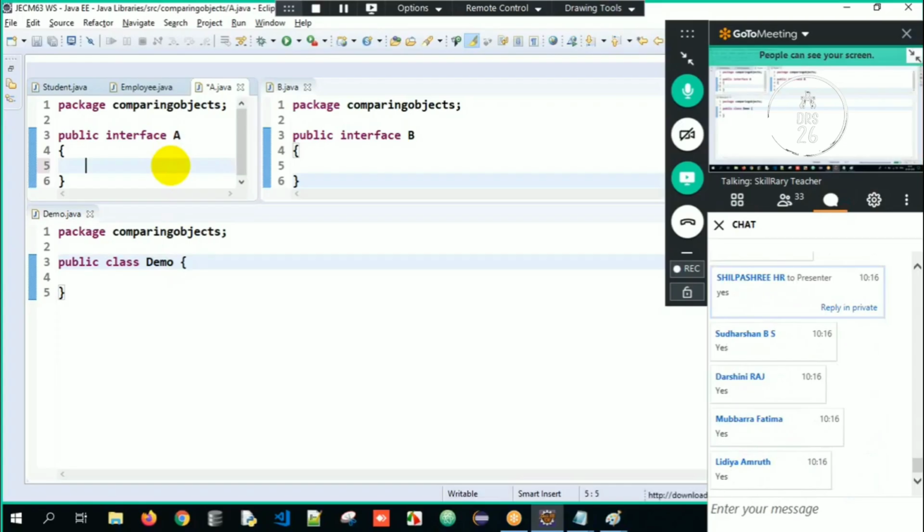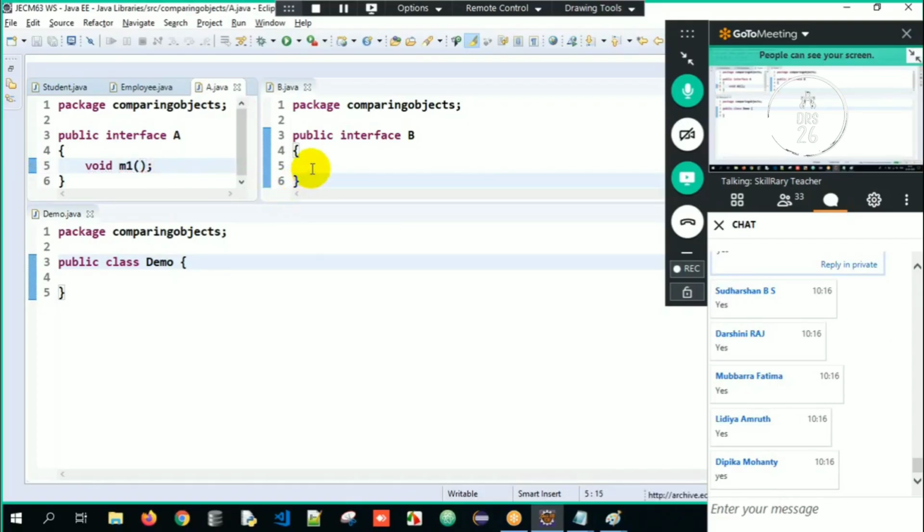Now, I will have an abstract method called void m1, open parenthesis close, and terminate using a semicolon. Why shouldn't I write it as abstract over here? Because in an interface, all the methods are automatically public and abstract. So it's not necessary for you to write public and abstract. Generally, an abstract method has a declaration, no implementation, and has to be declared using the abstract keyword. But the speciality in an interface is, if you write a normal method, it will automatically behave as public and abstract. You need not explicitly say it.